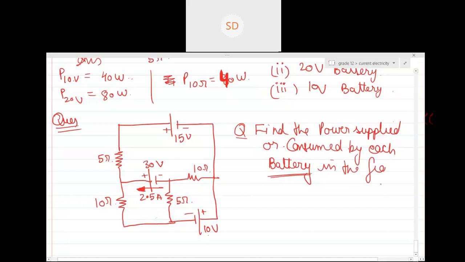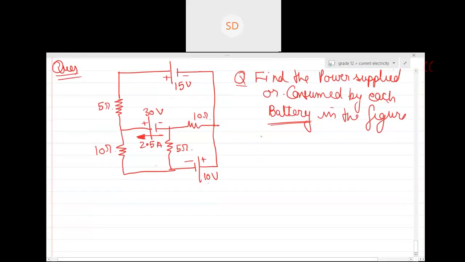And start. How will you do it? Do you want me to do it using KCL or using KVL? Either KVL or nodal. Which method do you prefer? Nodal. Okay, let's do it with nodal.